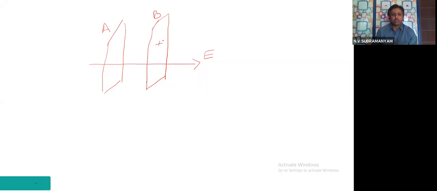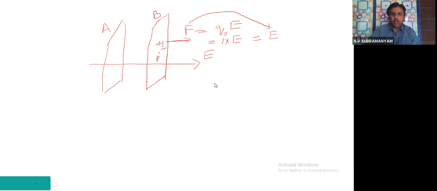Here I kept how many coulombs of charge? 1 coulomb of charge at the point P. Then 1 coulomb of charge will experience some force due to the electric field. What is that force? Formula F is equal to Q naught into E, Q naught denoting the charge considered. How much charge I considered? 1. That means 1 into E, which is E. So the force on the charge is E.